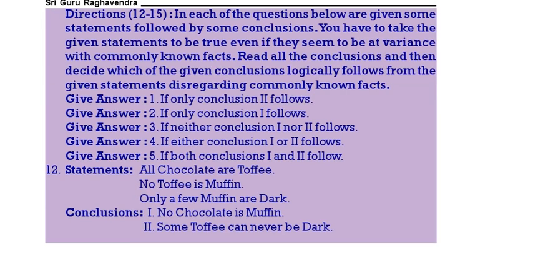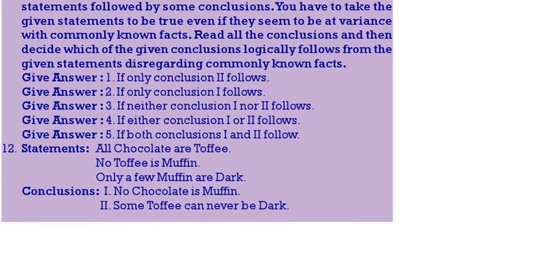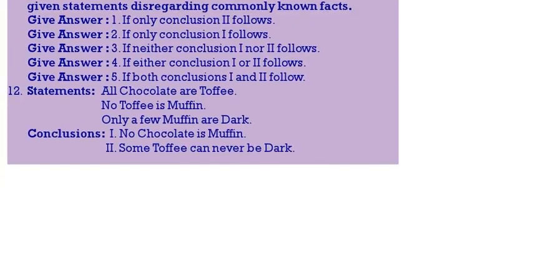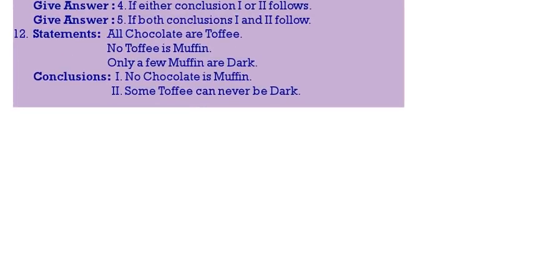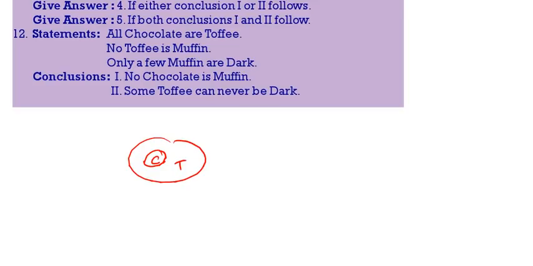Then see the next one. Here these are syllogisms. We have to solve this by using Venn diagrams. See the first one. All chocolate are toffee. This is the first one. No toffee is muffin. This is the second one. Only few muffin is dark. This is the third one.